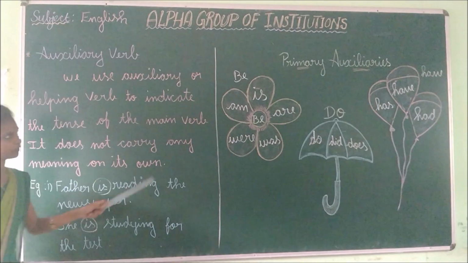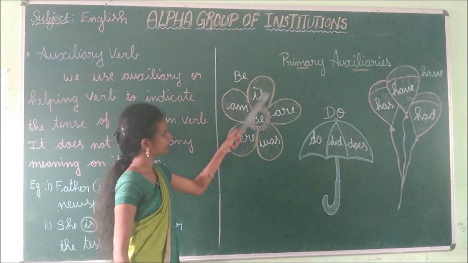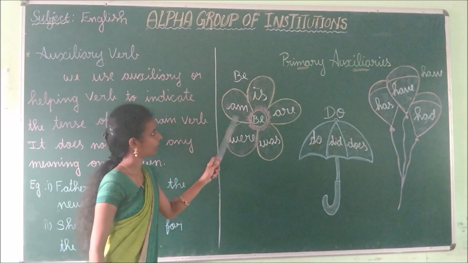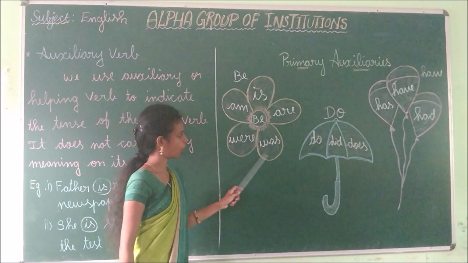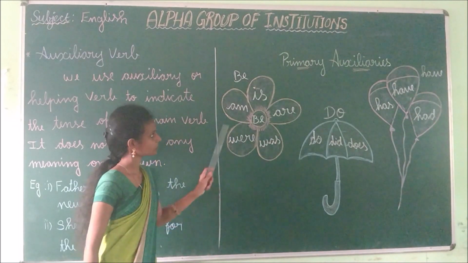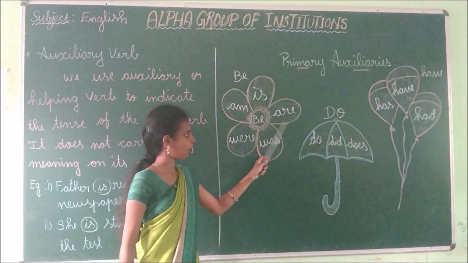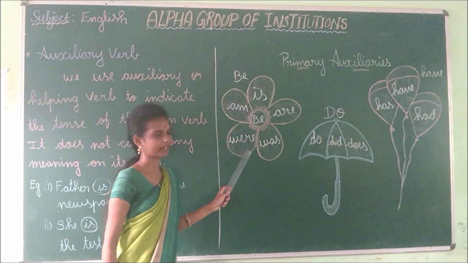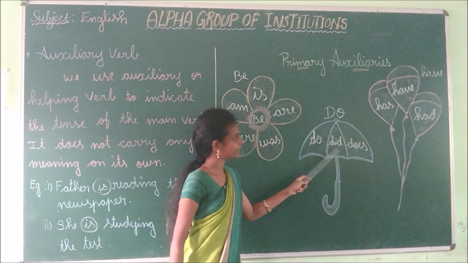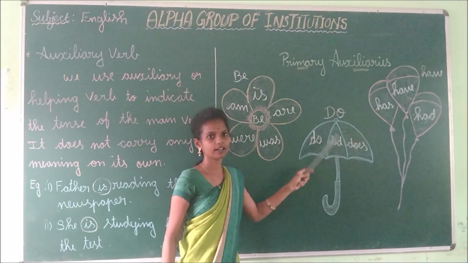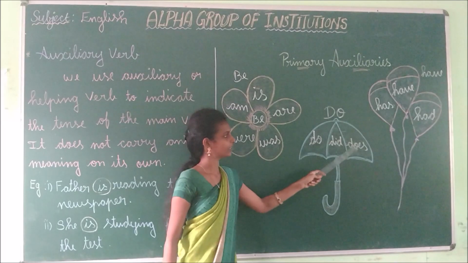Okay. So, we are going to learn about the primary auxiliaries. These are the be form of verb. What are they? Am, is, are, was, were. And then do verbs: do, did, does. These three are do verbs.